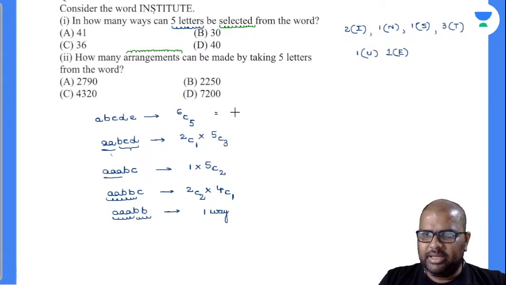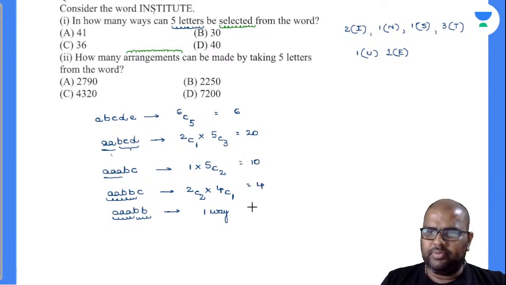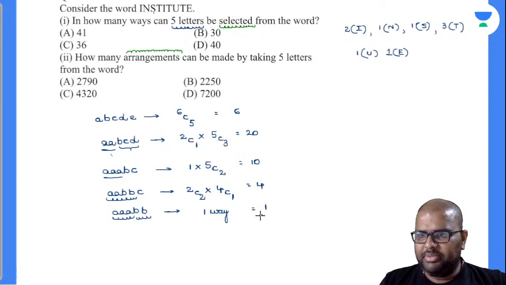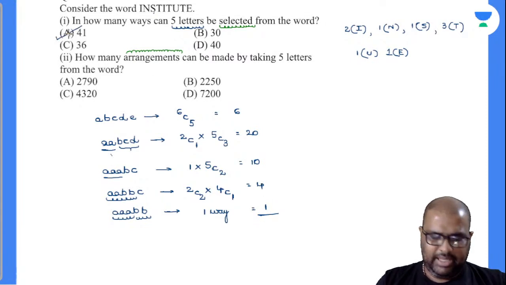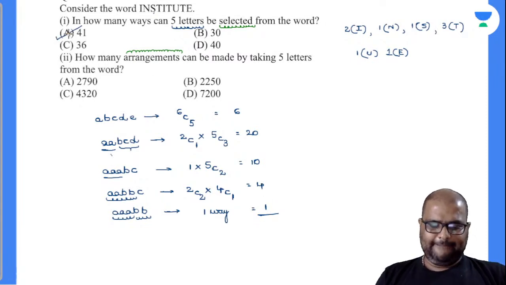6C5 is nothing but equal to 6. 5C3 is 10 into 2 will be 20. 5C2 is equal to 10. 2C2 is equal to 1. Is it 4? And finally, this is 1. So add all those things. That will be your answer there for first one. 20 plus 10, 30. 30 plus 40, 41. Is your option number A? How many of you got the same answer there?